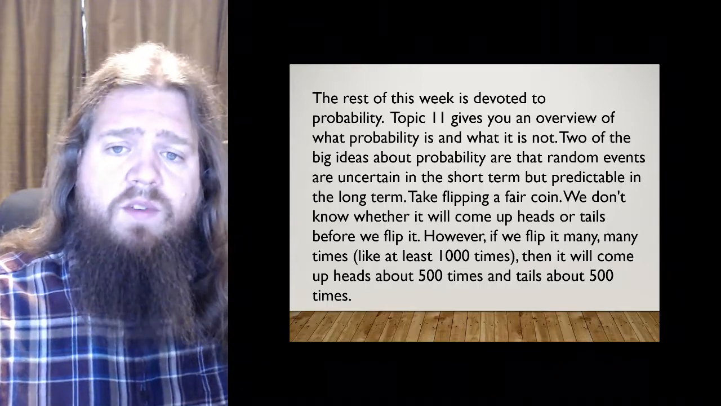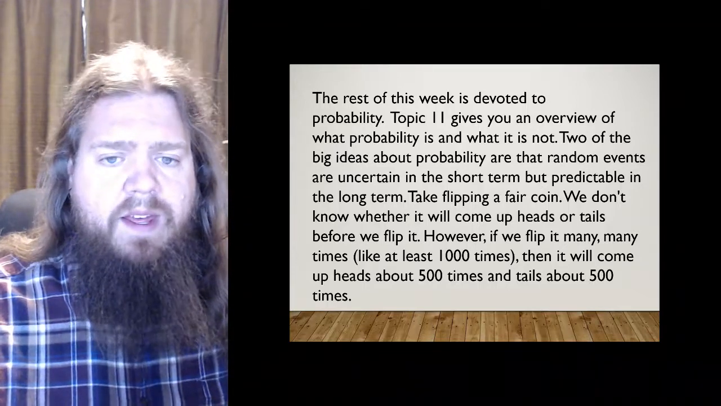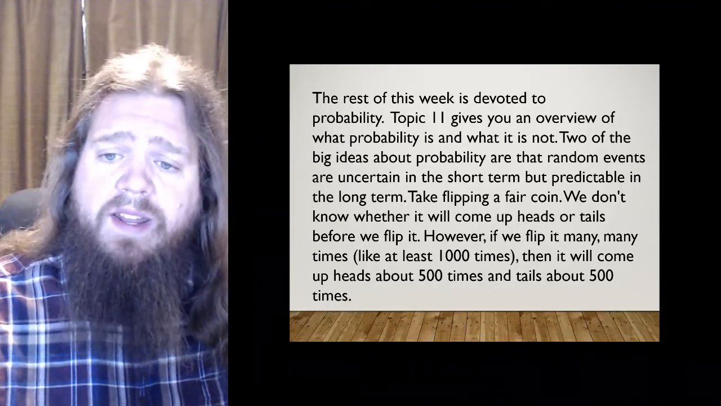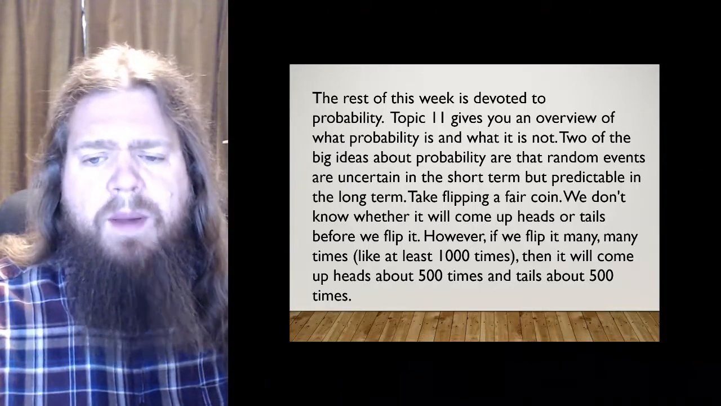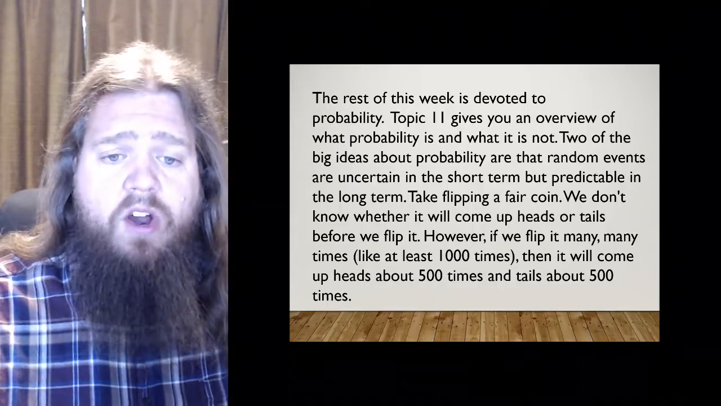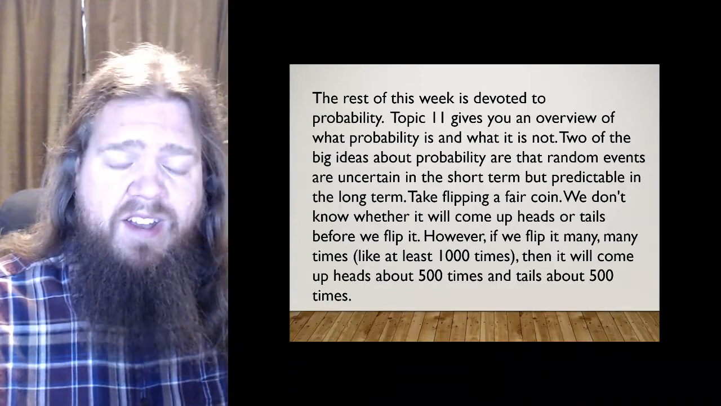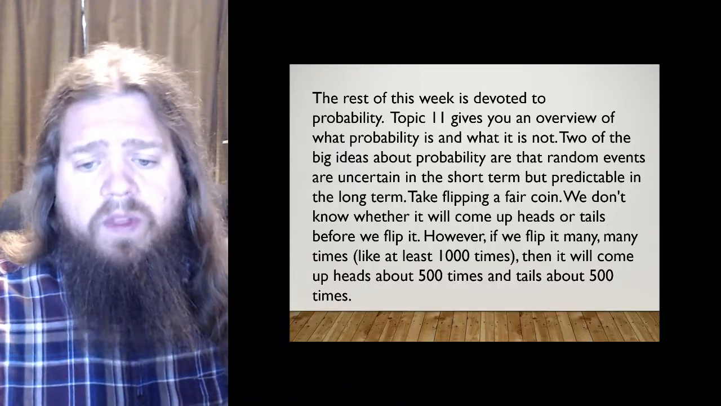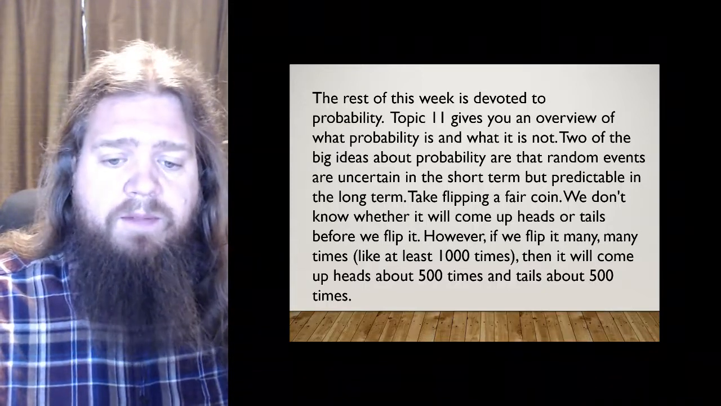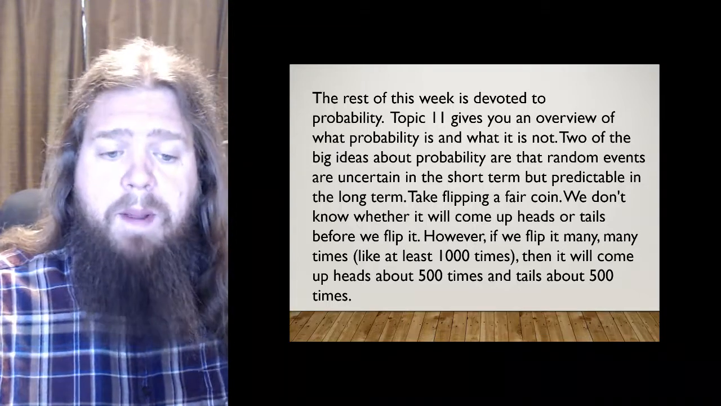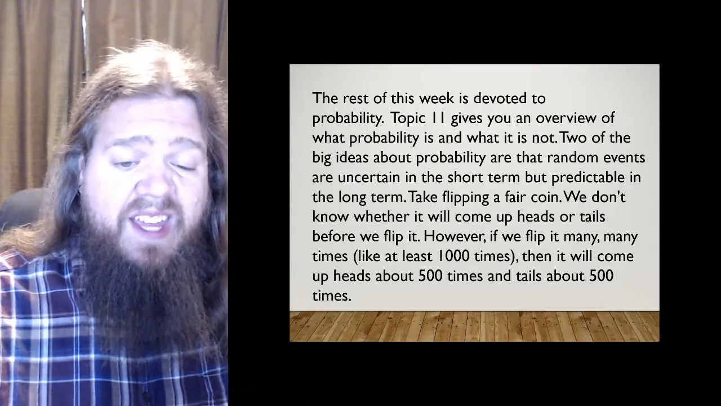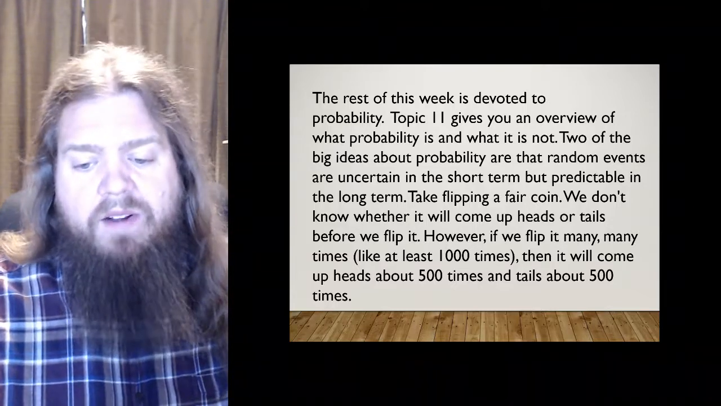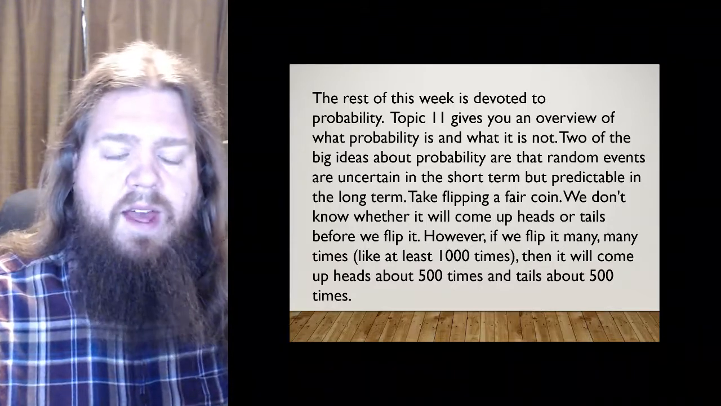The rest of this week is devoted to probability. Topic 11 gives you an overview of what probability is and what it is not. Two of the big ideas about probability are that random events are uncertain in the short term but predictable in the long term. Take flipping a fair coin. We don't know whether it will come up heads or tails before we flip it. However, if we flip it many, many times, like at least 1,000 times, then it will come up heads about 500 times and tails about 500 times.